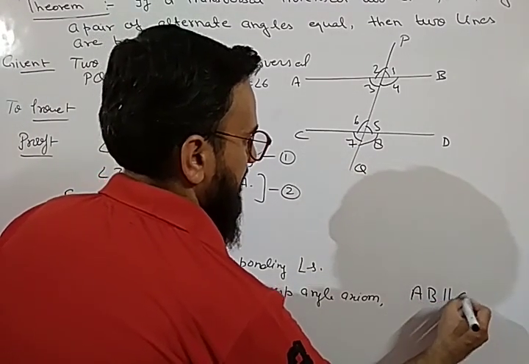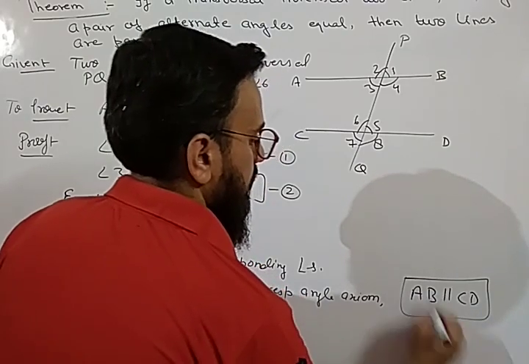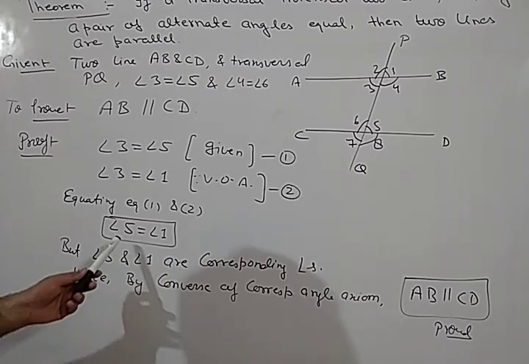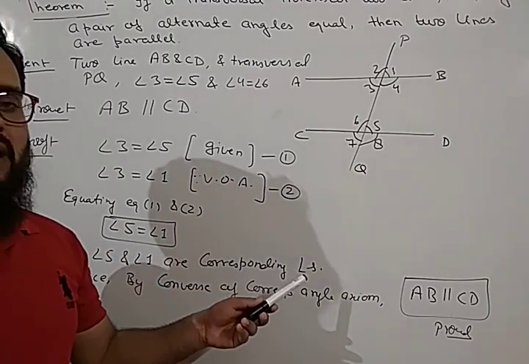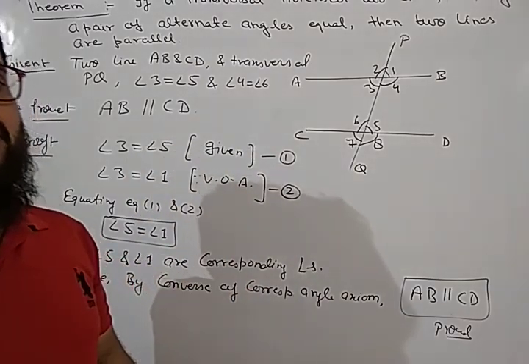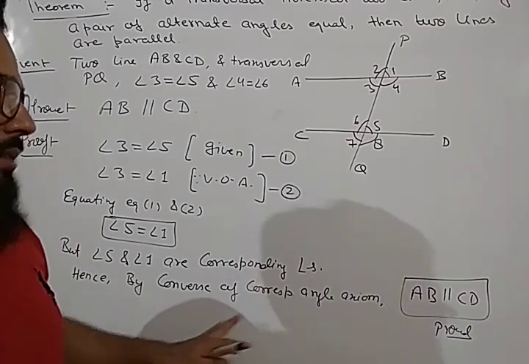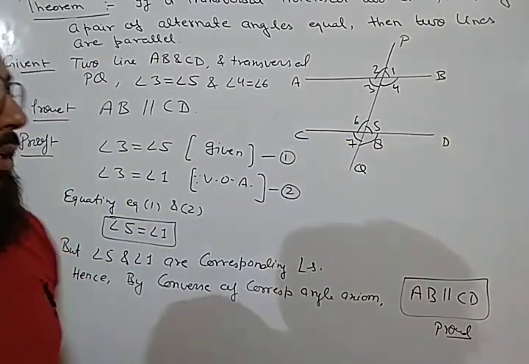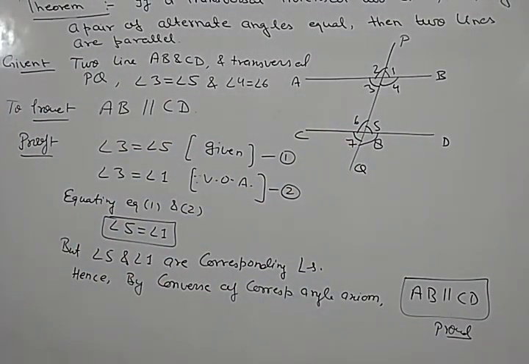We can prove AB is parallel to CD. Only you have to write this statement, because corresponding angles are equal, and whenever corresponding angles are equal, then by converse of corresponding angle axiom we can say the lines are parallel. So AB will be parallel to CD. So this is the proof of this third theorem.